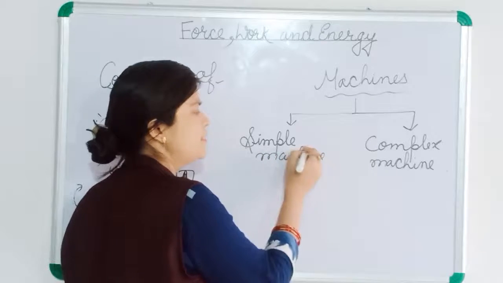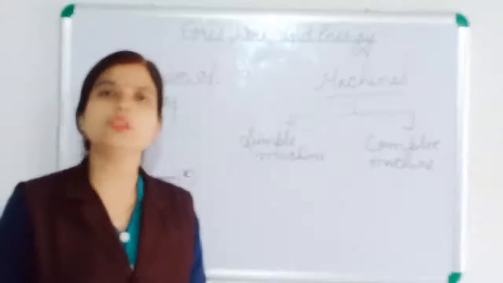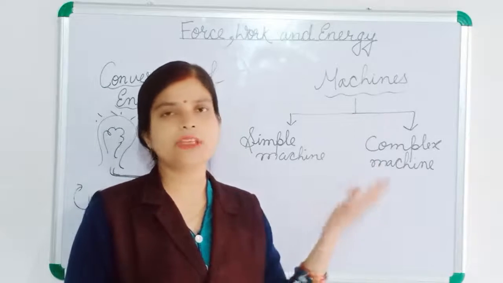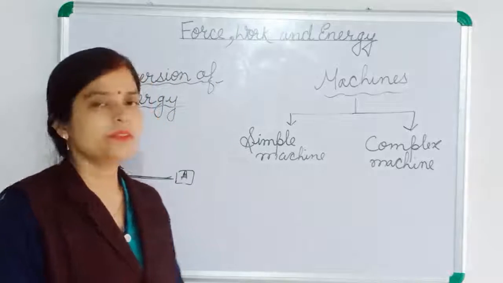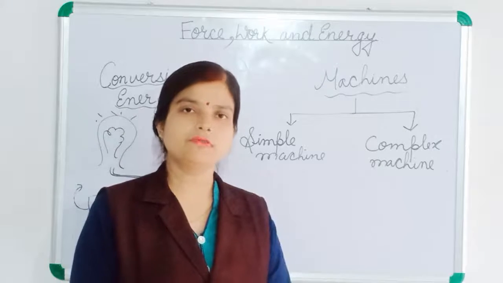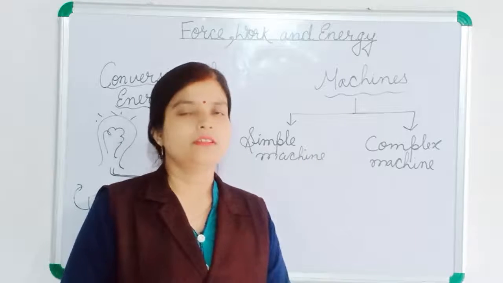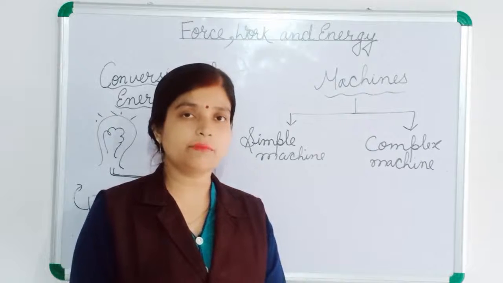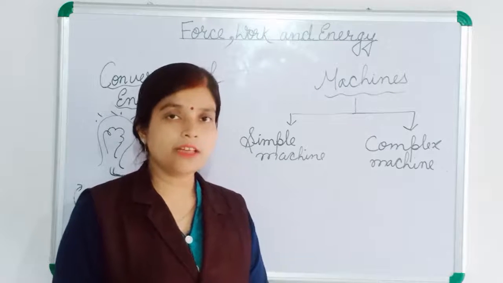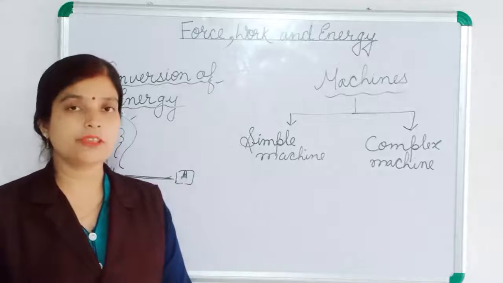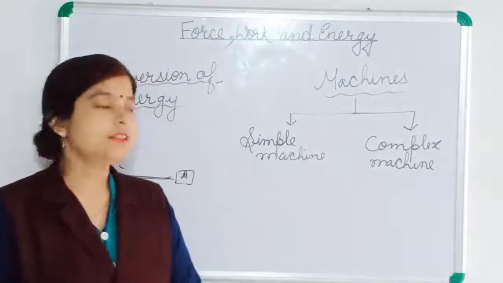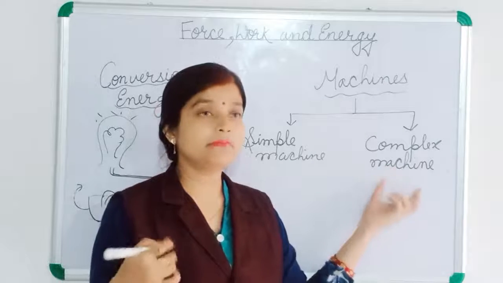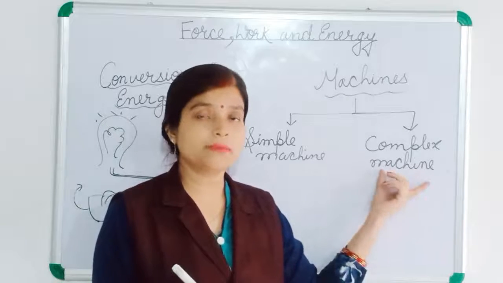What is a machine? The things that make our work easier. Which make our work easy is known as a machine. So what is helping you to do your work easier? Like the washing machine and mixer grinder, these are helping now. A car is also helping you move from one place to another. These machines are complex machines because many parts are there.